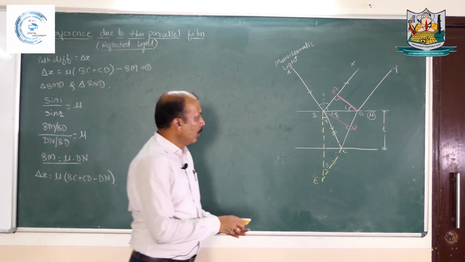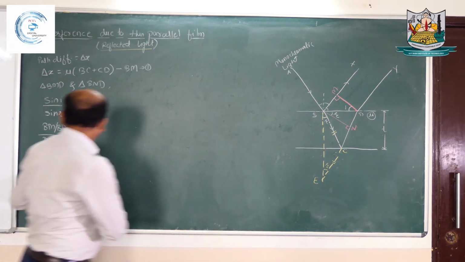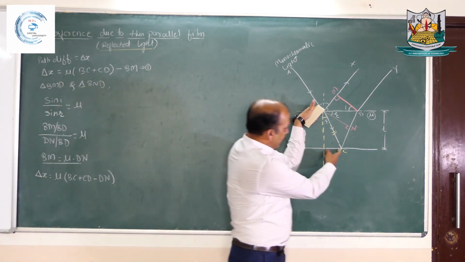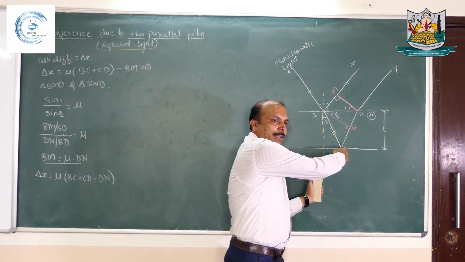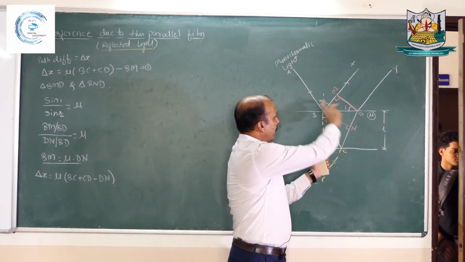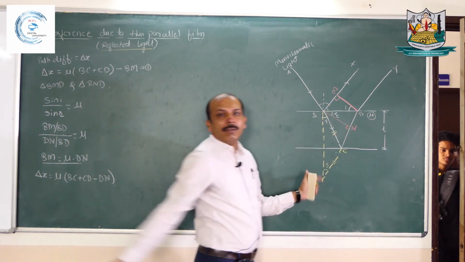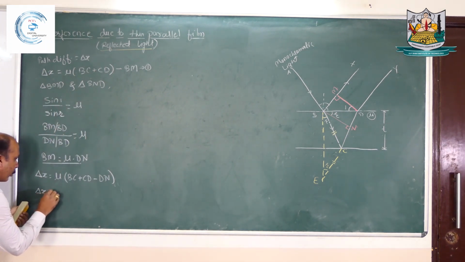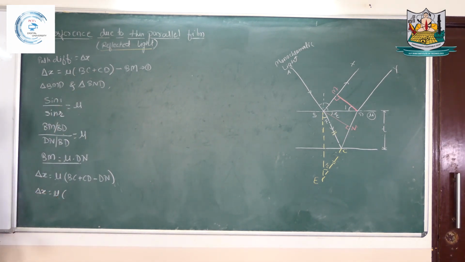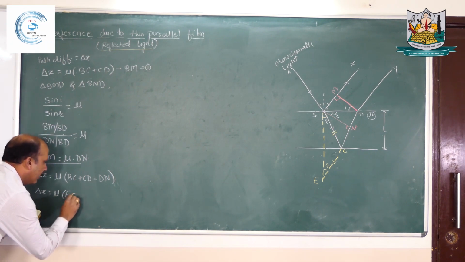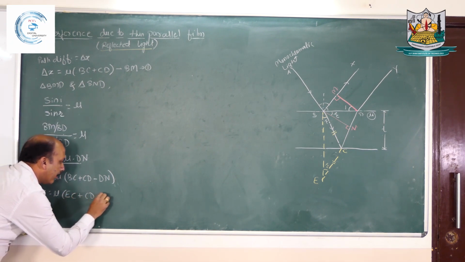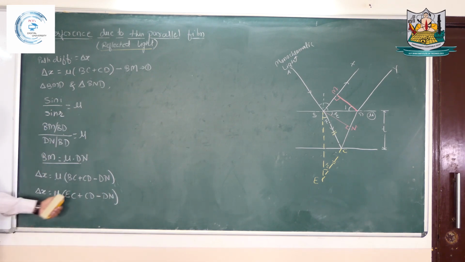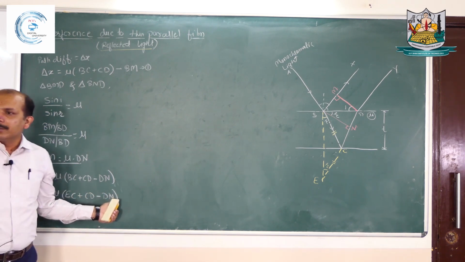Okay. So here now in this path difference relation we are having BC. This equals EC from this isosceles triangle. So instead of BC, we will get EC. So delta x now can be written as mu in bracket, BC can be written as EC, plus CD minus DN. Now what will be the value of EC plus CD minus DN?